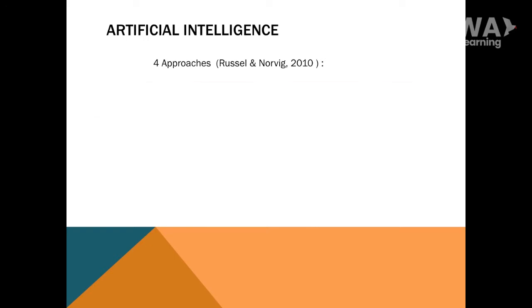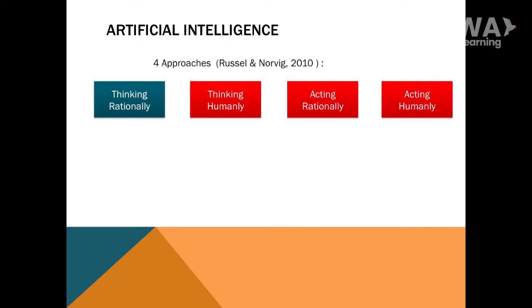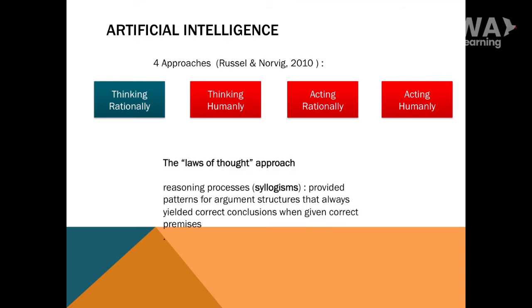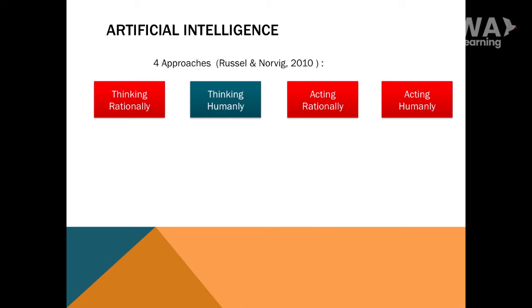First approach is thinking rationally. This approach used the law of thought by Aristotle. In his syllogism, a form of a reasoning process that provided pattern for argument structures that always yield correct conclusions when given correct premises. Second approach is thinking humanly. The objective is to imitate the actual workings of human mind. For example, the communication between neurons when we got a stimulus.